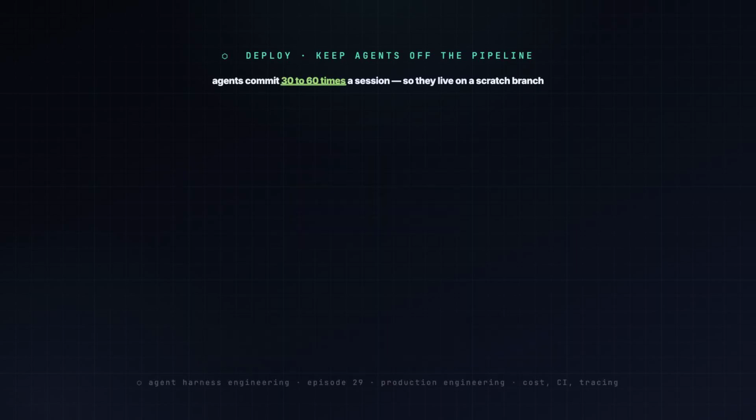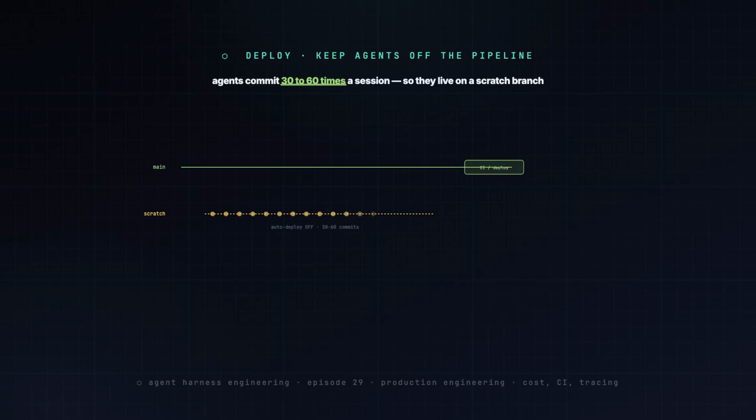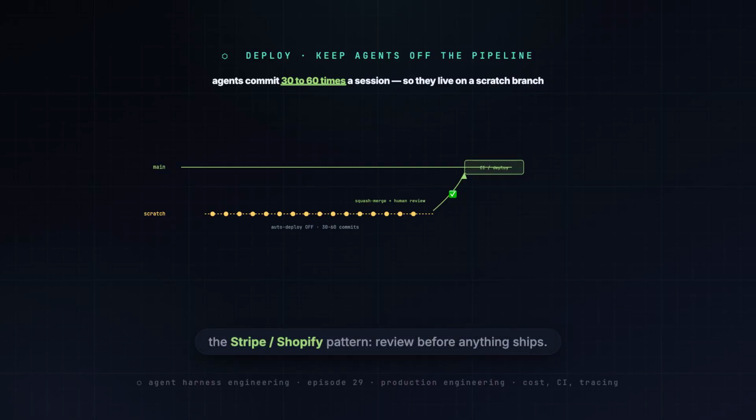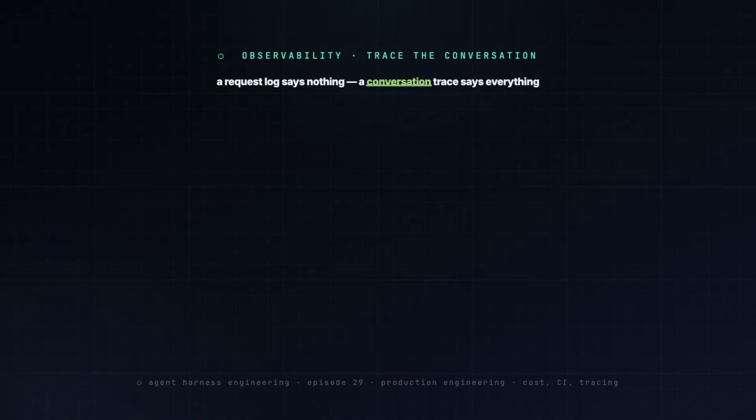Now deployment. Agents commit fast. One session can produce 30 to 60 commits. If Git is wired straight to CI, that's 30 to 60 builds. So real teams, the Stripe and Shopify pattern, never give agents write access to pipeline triggering branches. Agents work on scratch branches with auto deploy off, then squash merge for human review.